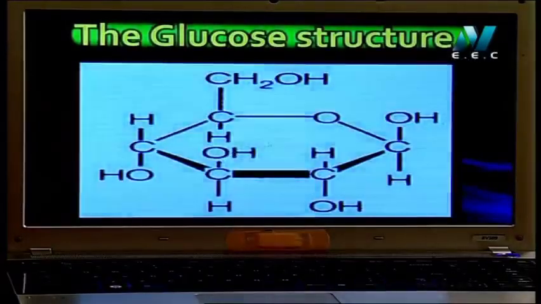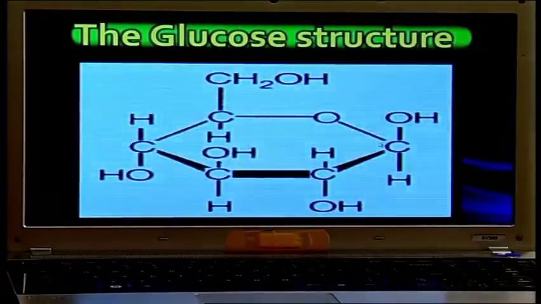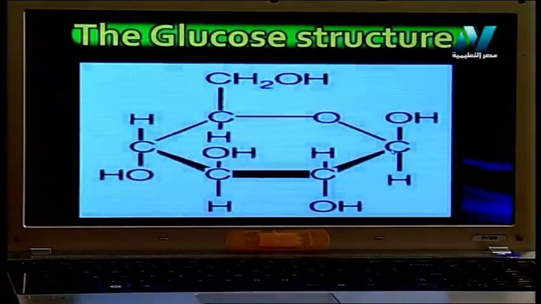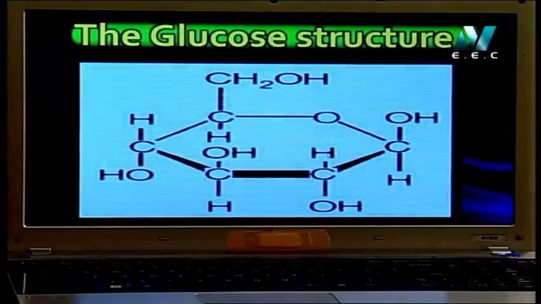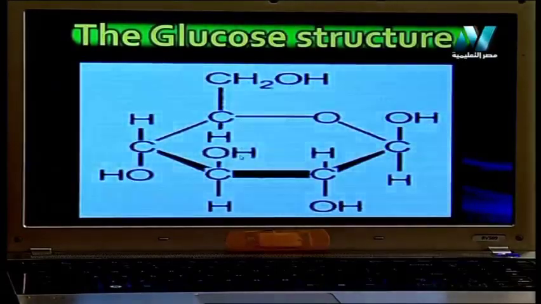This is very important, you know, the glucose contains 6 carbons. Look at each carbon. Each carbon is connected with 2 hydrogen and 1 oxygen.